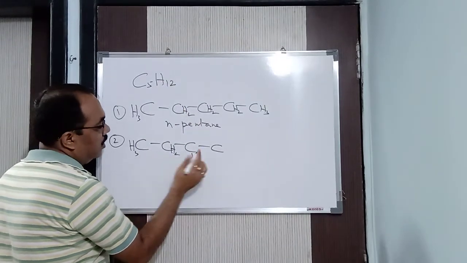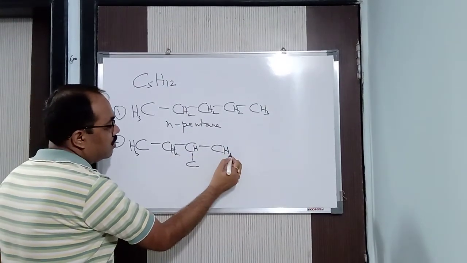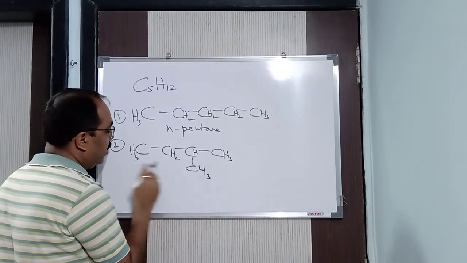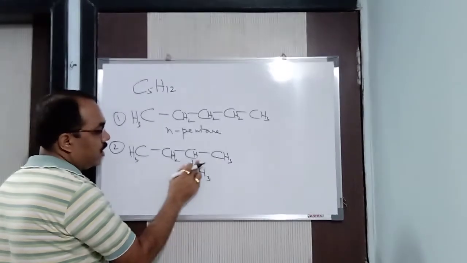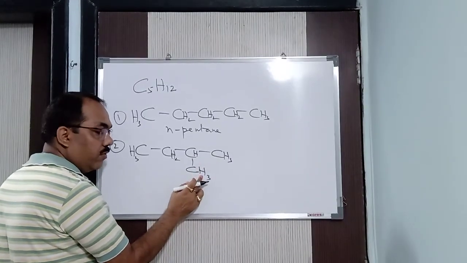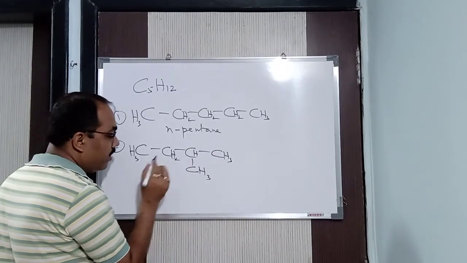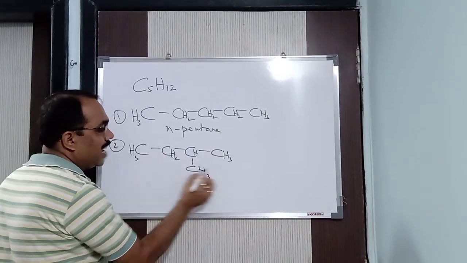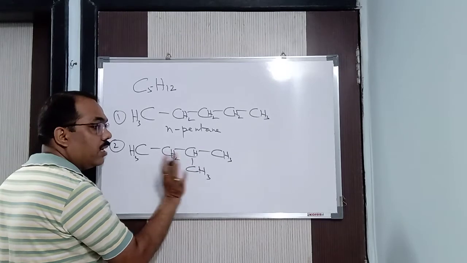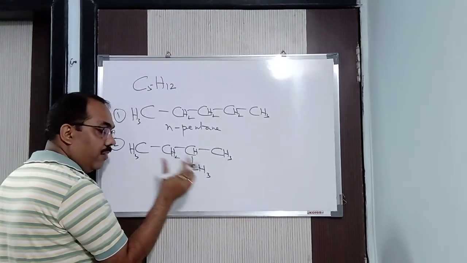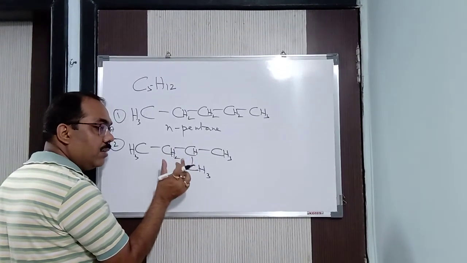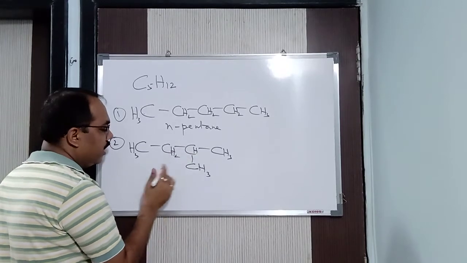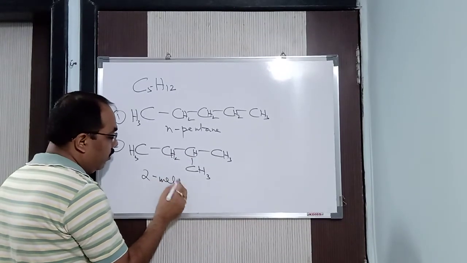Now here you can see CH, then CH3, then CH3. Count it and see: 3, 5, 6, 9, 12. C5H12, same thing. But what is this name? It is also called isopentane. Iso, second carbon atom branching. I told you earlier, when the branching is at the second carbon atom, the name starts with the word iso. Or you can say 2-methylbutane.